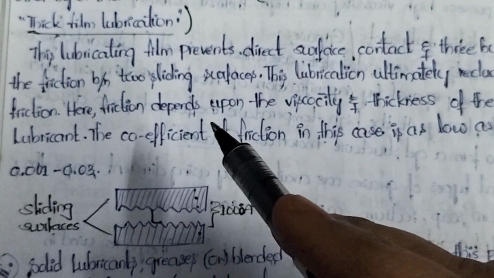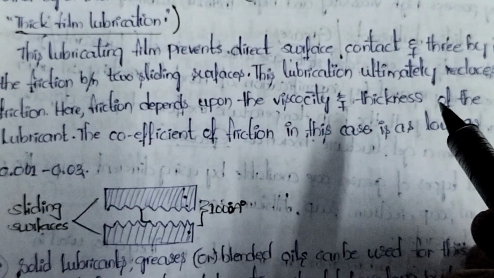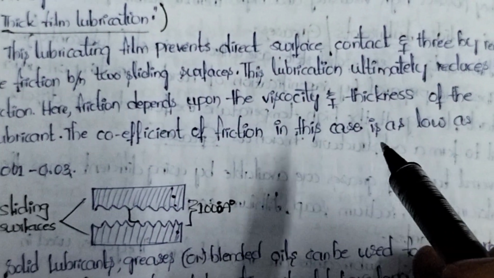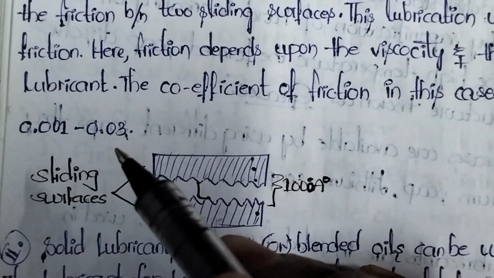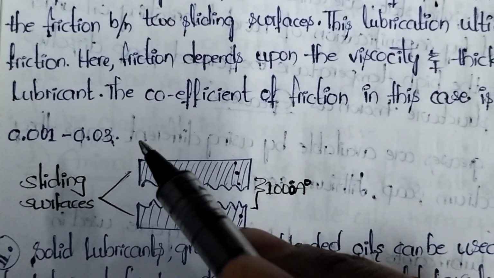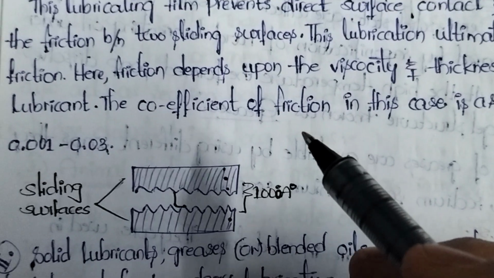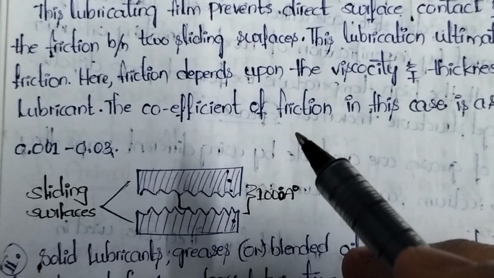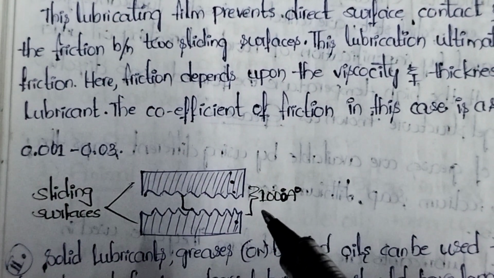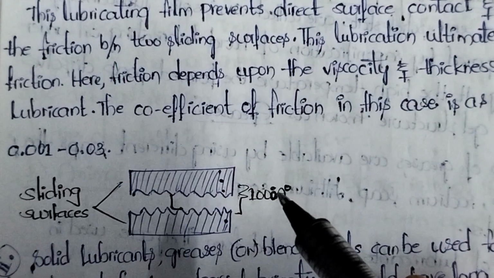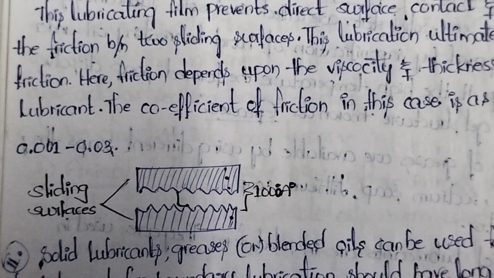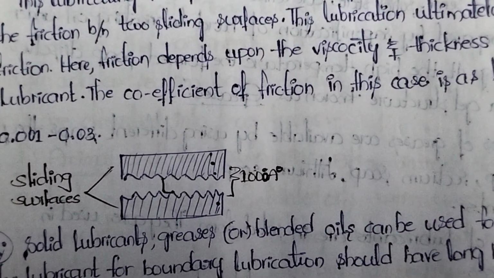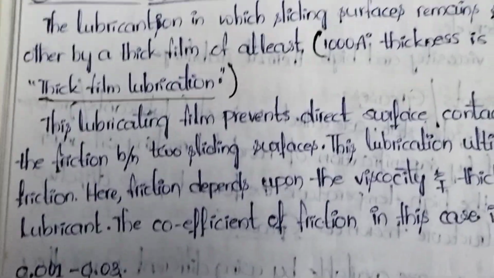Just now I explained. Here, friction depends upon the viscosity and thickness of the lubricant. The coefficient of friction in this case is low, 0.001 to 0.003 mu. So here friction is very less. Why is friction very less? Because here the surfaces are separated by a film of 1000 angstrom units. That is why this lubrication is thick film lubrication. This is about thick film lubrication.